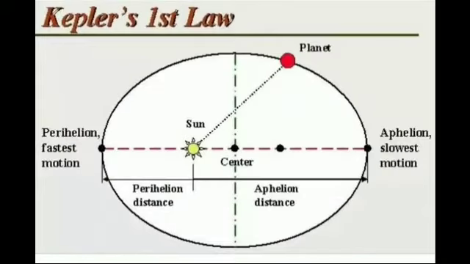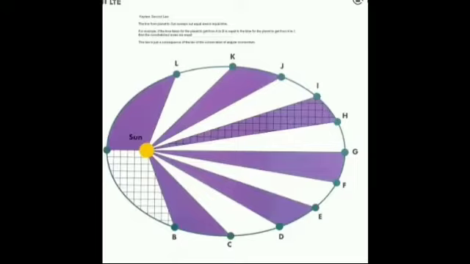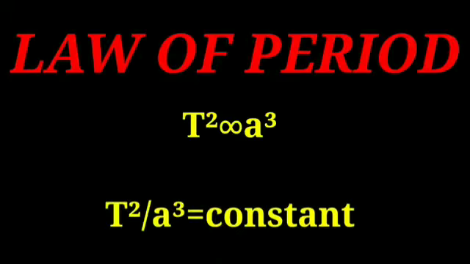Next topic is Kepler's laws. Kepler proposed 3 laws. The first law is called the law of orbits. Each planet moves around the sun in an elliptical orbit with the sun at one of the foci. Kepler's second law is called the law of areas. The radial vector, a line joining the sun to a planet, sweeps equal areas in equal intervals of time.